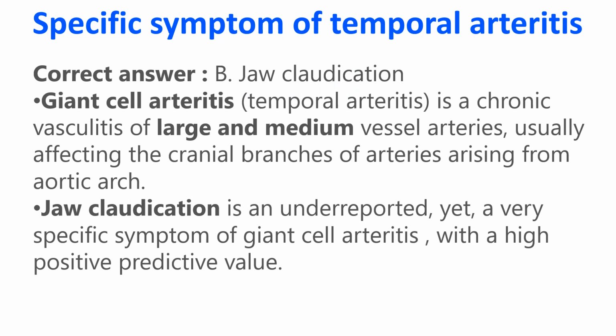Giant cell arteritis, or temporal arteritis, is a chronic vasculitis of large and medium vessel arteries, usually affecting the cranial branches of arteries arising from the aortic arch. Jaw claudication is an underreported yet very specific symptom of giant cell arteritis with a high positive predictive value.